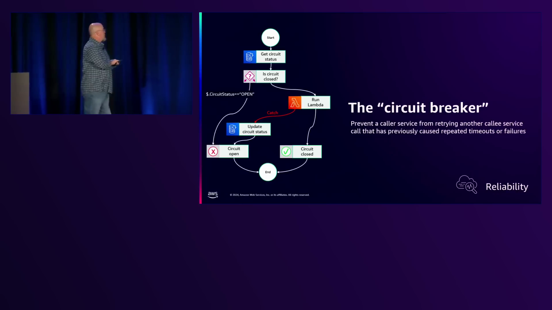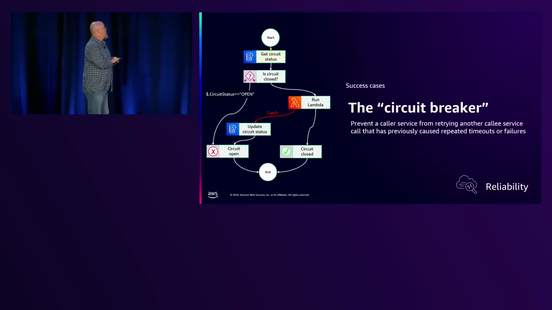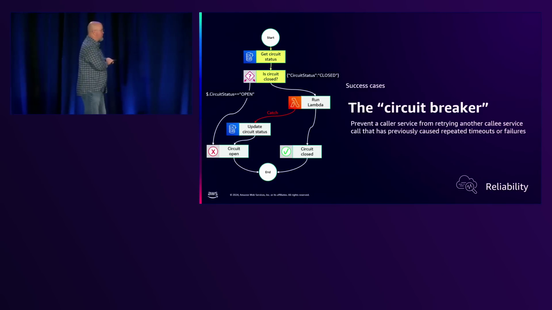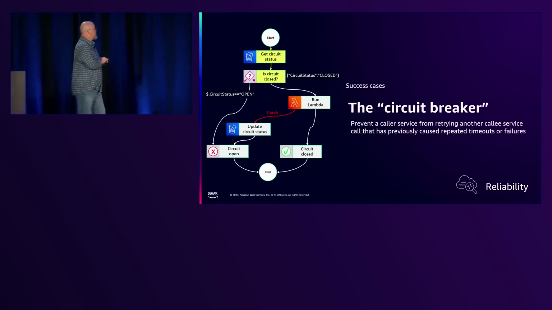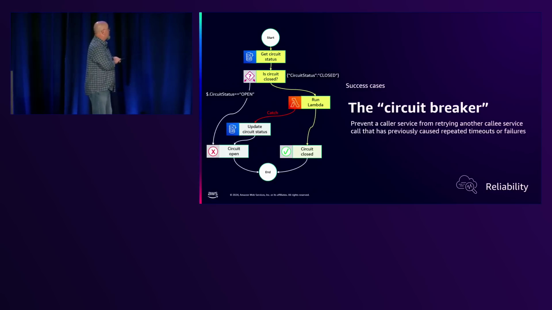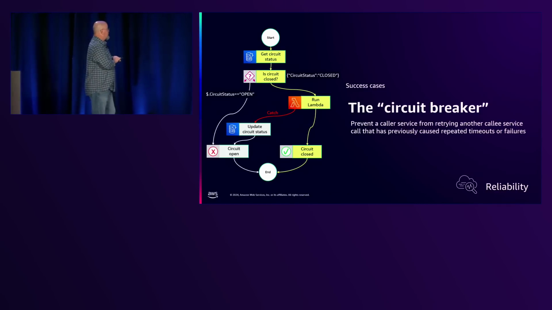All right, so the way this works is, when you run this in a success case, you're going to get a circuit status. Circuit, I say circus every time, so we'll go with that. And it'll check, is the circuit closed? Yes, it's closed, so that's good. So we'll go ahead and run the Lambda function, and the circuit's closed, and we're good. So everything went well, we didn't have to do the catch, we're all good.